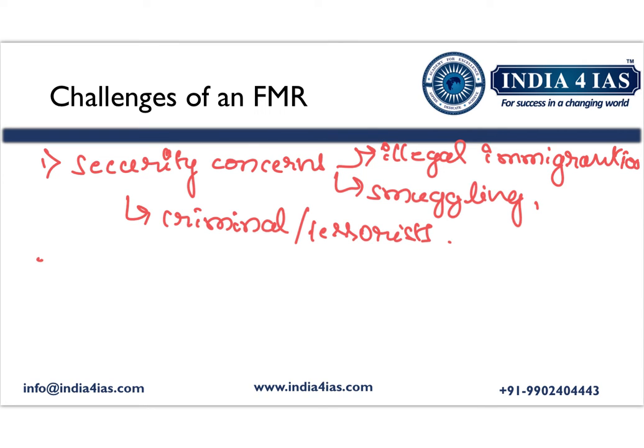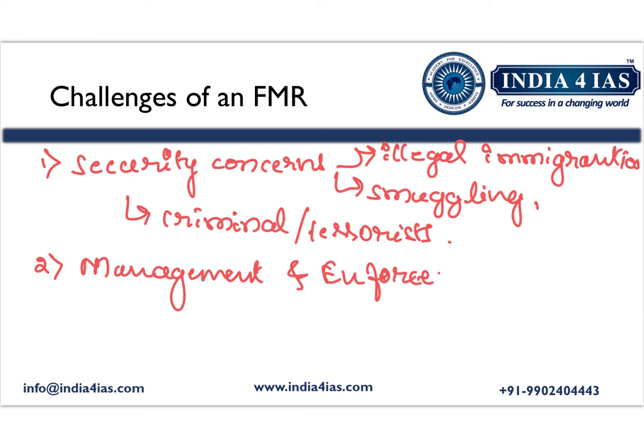The second main challenge is management and enforcement of the free movement regime. So what are the challenges associated with management and enforcement? It requires administrative frameworks and resources to manage the border crossings and ensure compliance with regulations.